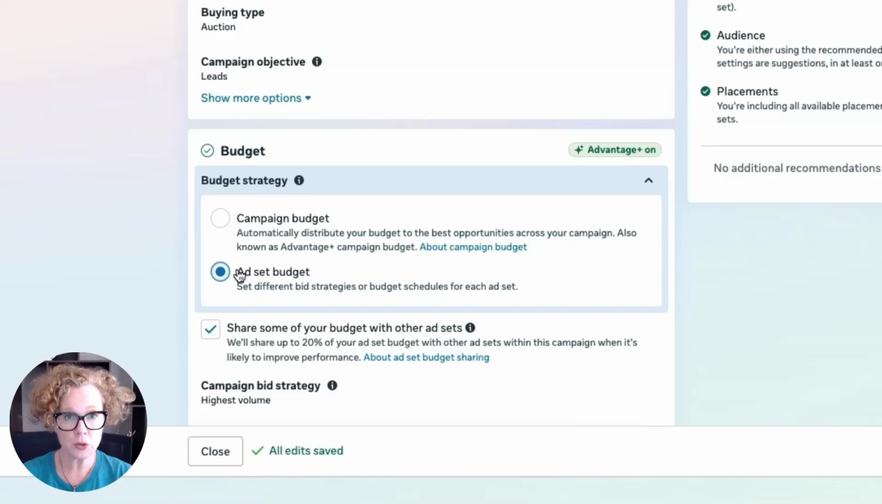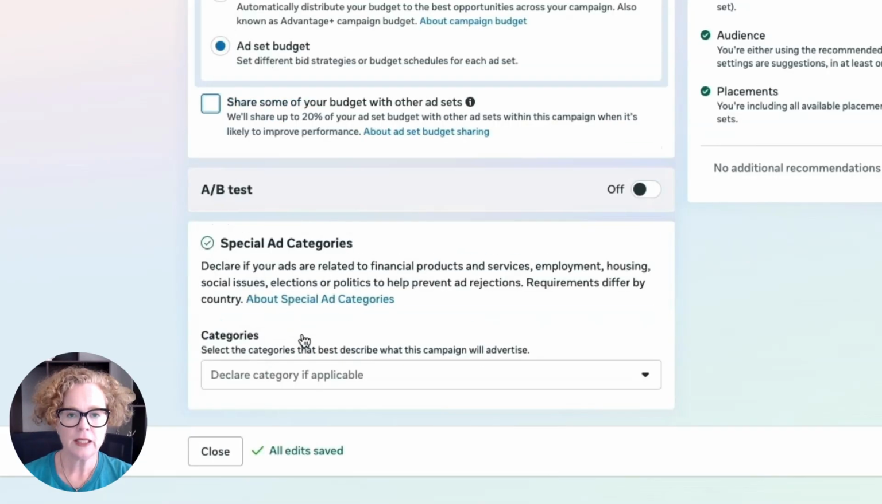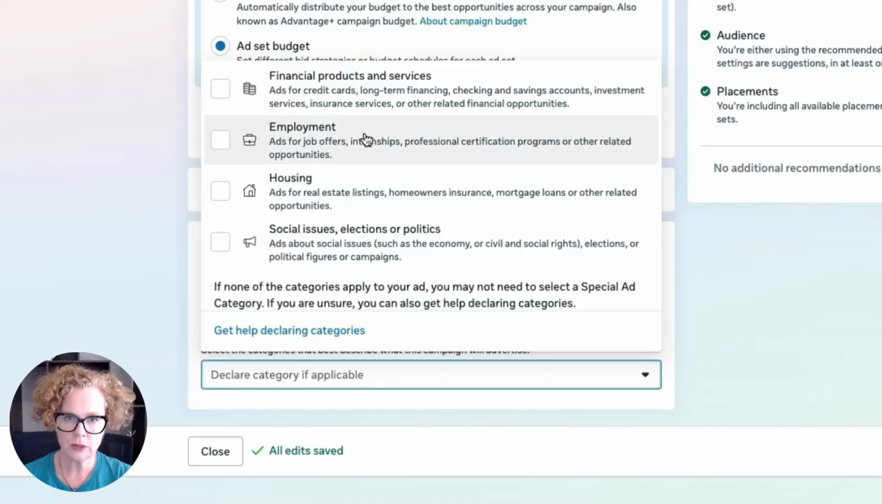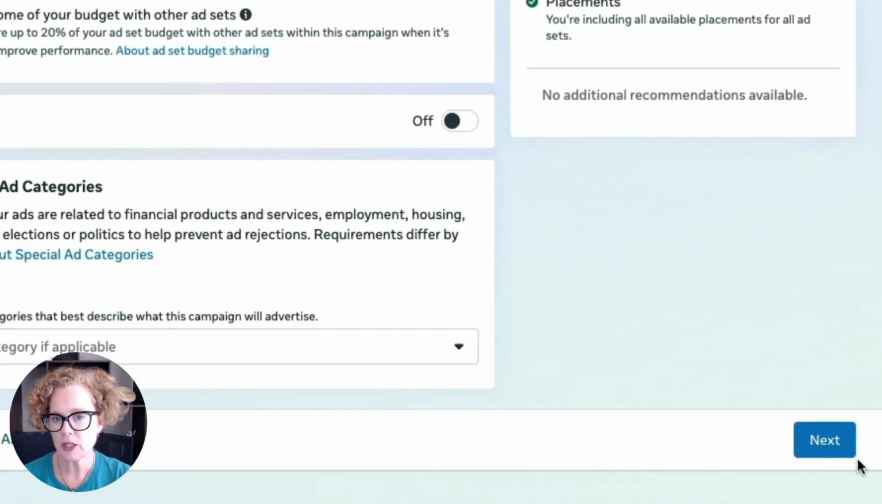So if you have multiple ad sets, you will determine the budget at each ad set level rather than the campaign level. So here we're going to uncheck this box here, share some of your budget. And if you have a special ad category, for example, if you're in financial, employment, housing, or social issues, you would select the relevant special ad category. If you're not any of those, just hit next.